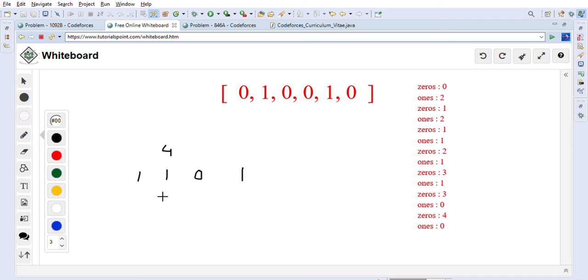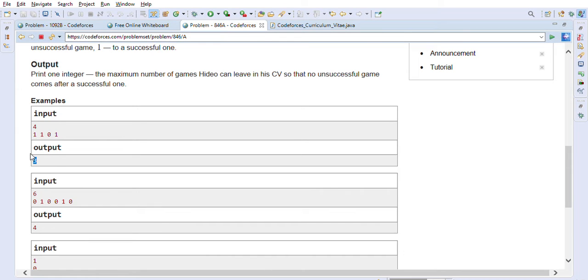So if we put in any one, there cannot be a zero after it. For example, the maximum games we can put in this case: this one we can put, this one we can put, and we will delete this zero and we can put this one, right? So three games we can put in total in the CV, so that no zero will come after one. As you can see, the answer is 3 here.